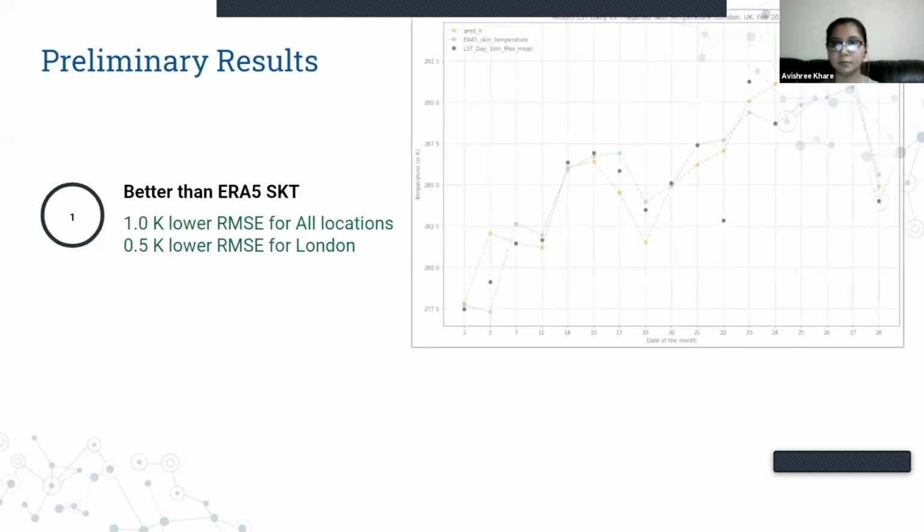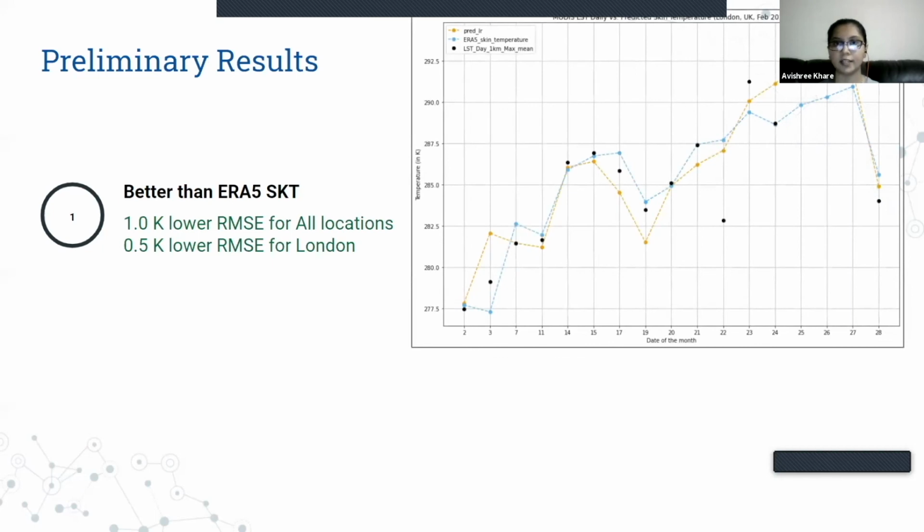So here is a brief comparison of ERA5 skin temperature and our predicted LST values when compared to the ground truth data for London in the month of February 2019. The orange line represents our model predictions and the blue line represents ERA5 skin temperature. And we can see that the orange line is closer to many points as opposed to the ERA5 skin temperature values.